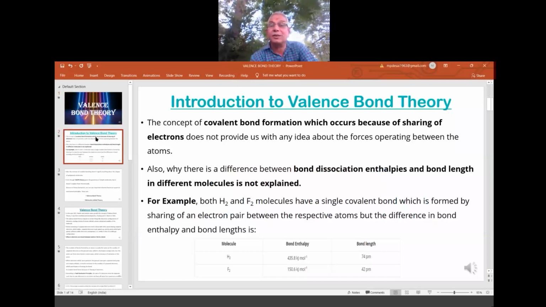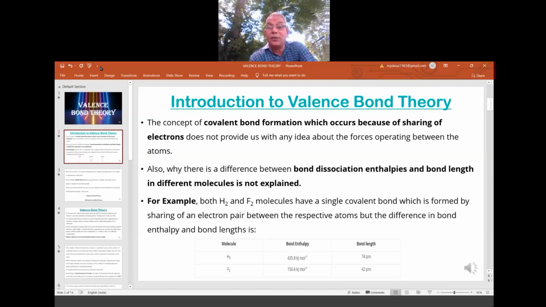Introduction to valence bond theory. The concept of covalent bond formation, which occurs because of sharing of electrons, does not provide us with any idea about the forces operating between the atoms. We only said that electrons are shared. Why they go for sharing, what kind of forces operate between them, and afterwards what shape they take, all this idea is given by this theory more correctly than the other theories.